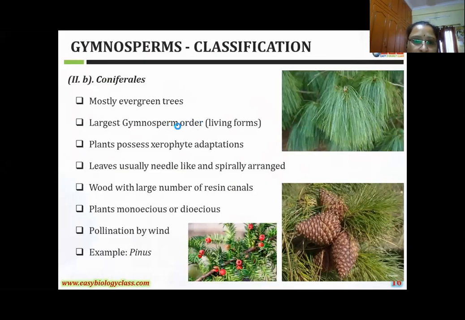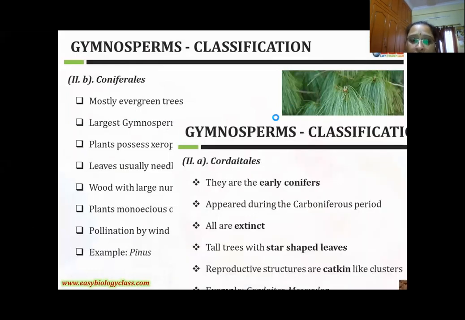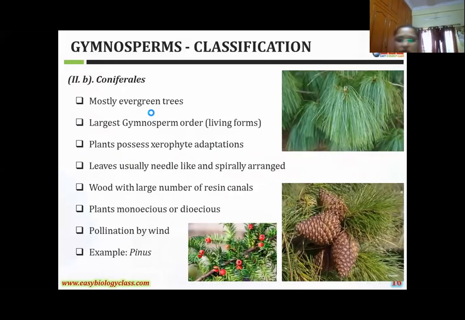But the Coniferales order is evergreen trees. You can observe, girls, this is an evergreen tree, a large gymnospermic order. In your type study, girls, there is Pinus. The class is Coniferopsida, the order Coniferales. This is a very large order, with different types of plants. The best example plant is Pinus, which you have studied in the type study.